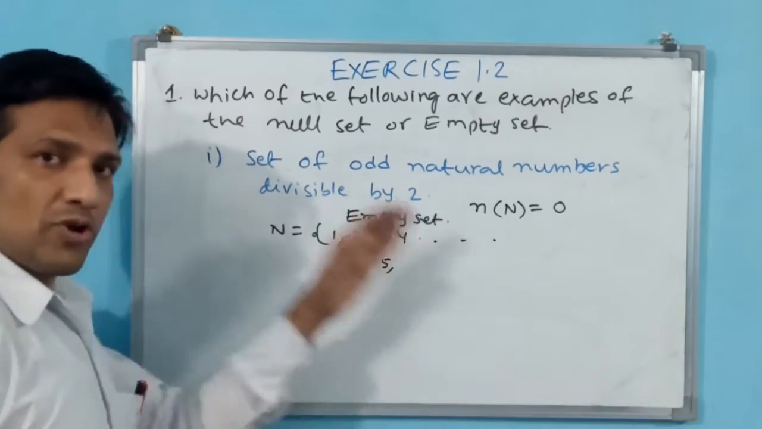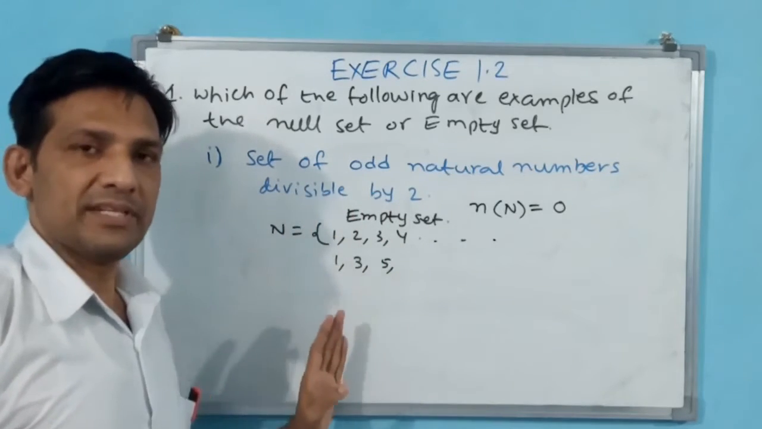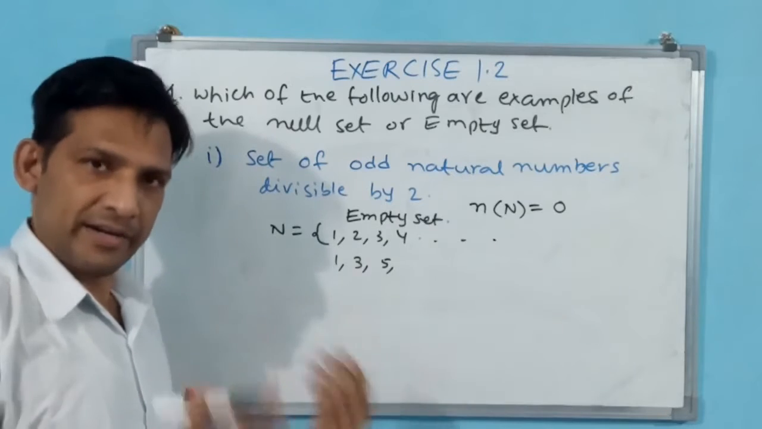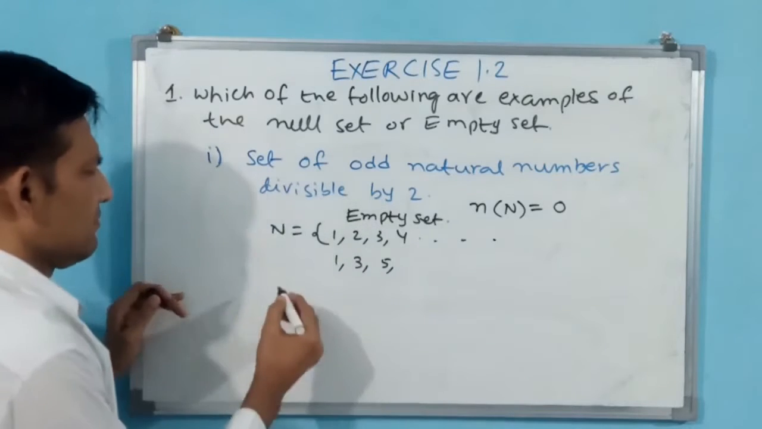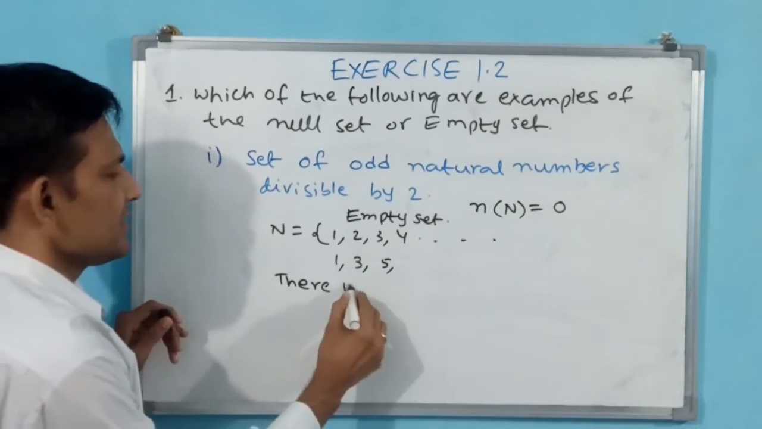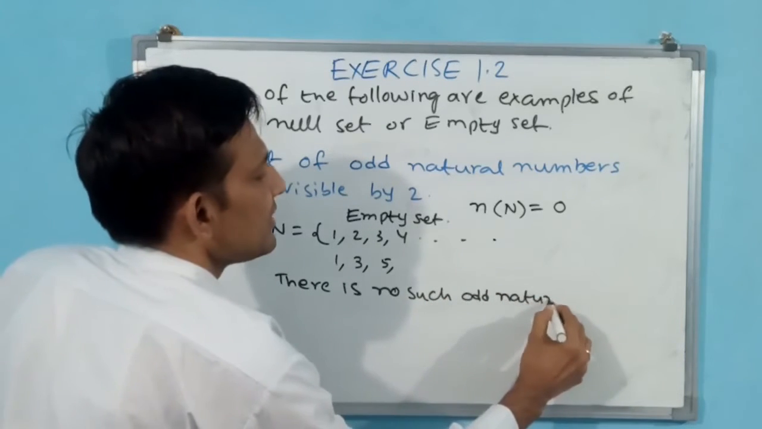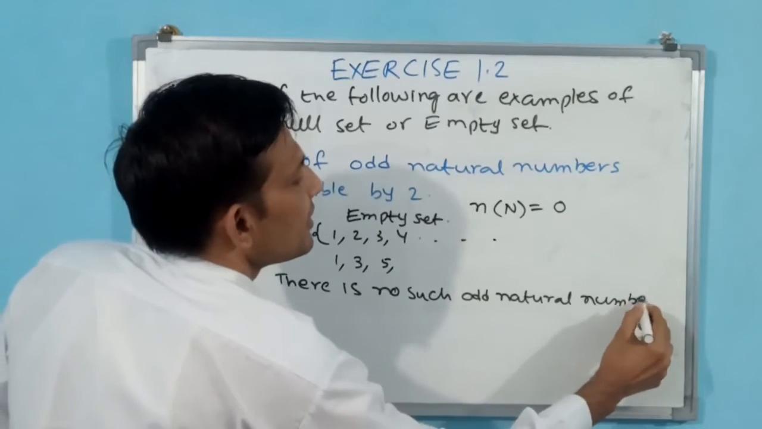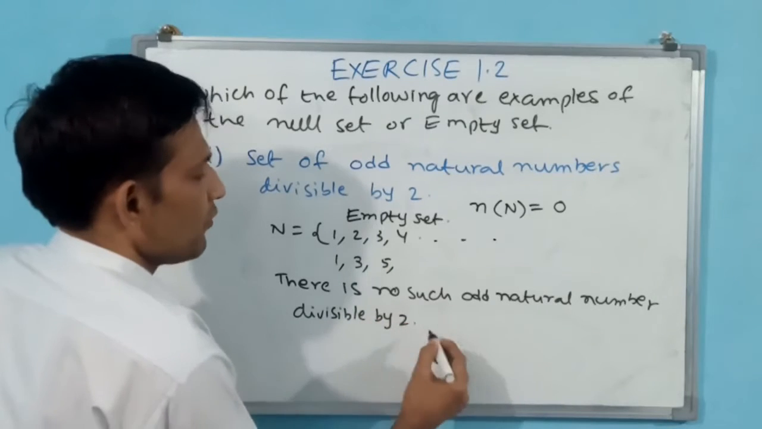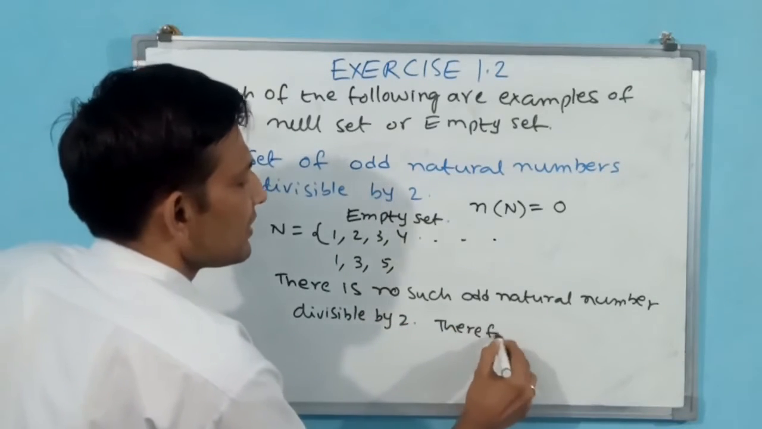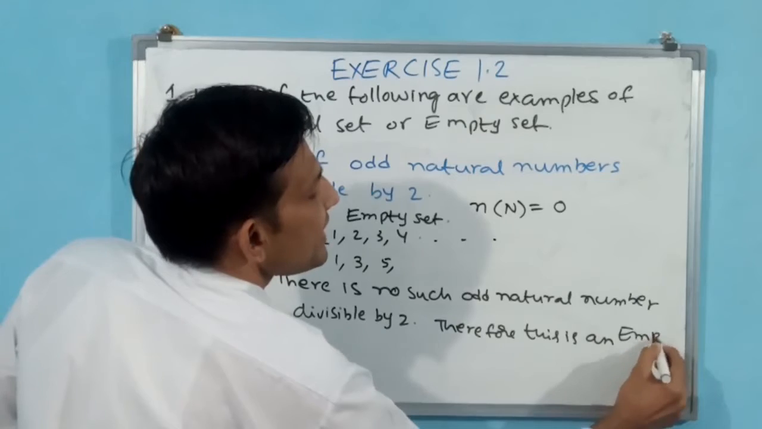You understand, na? How you have to write in examination? The set of odd natural numbers is empty or void or null because there is no such number. Like this you can write, there is no such odd natural number divisible by 2. Therefore, this is an empty set.